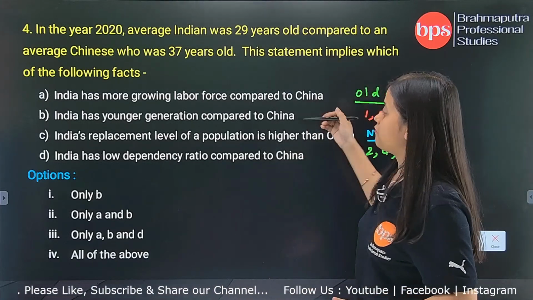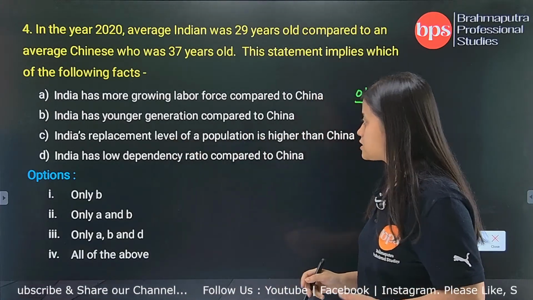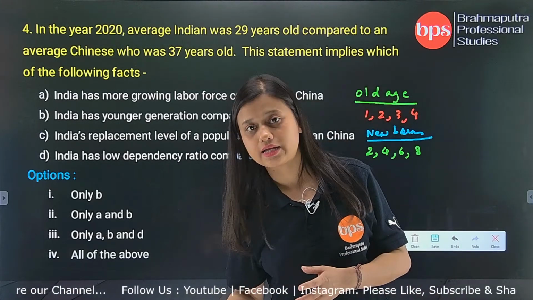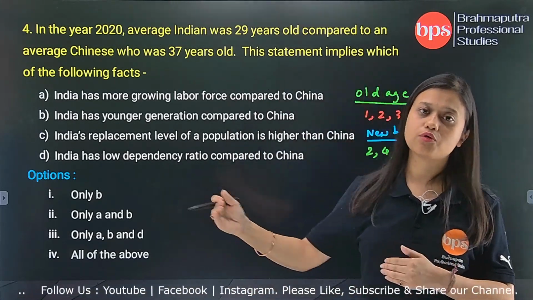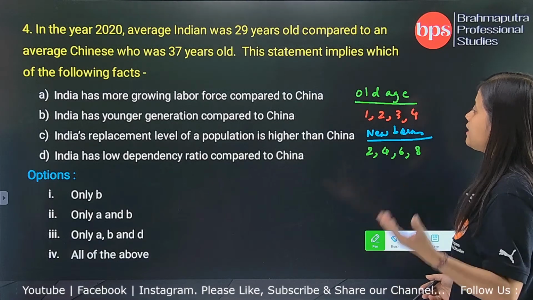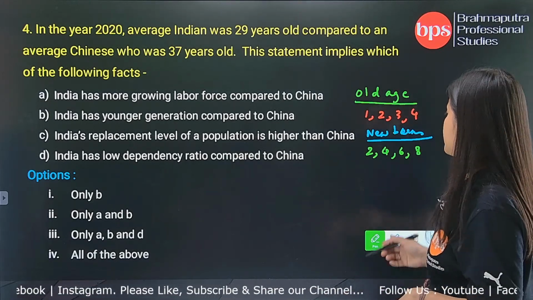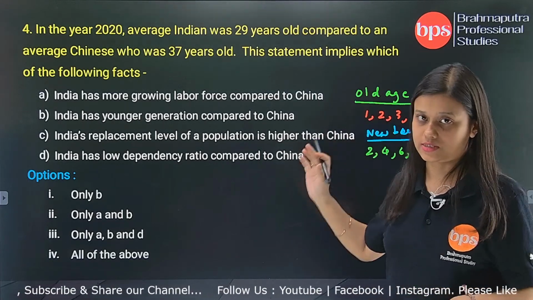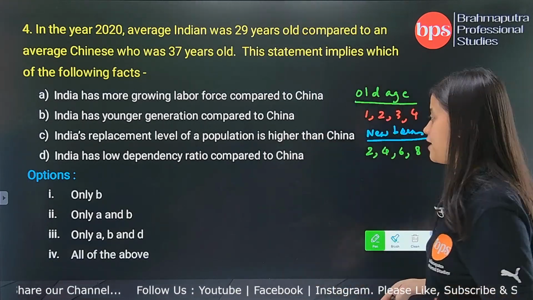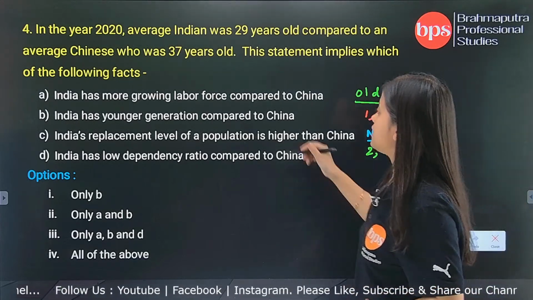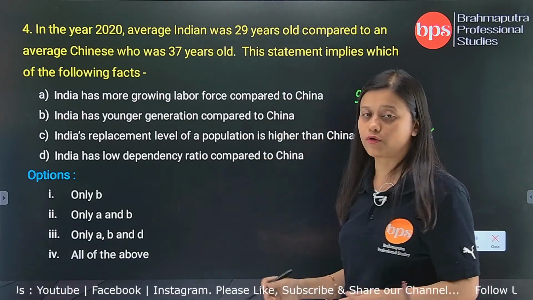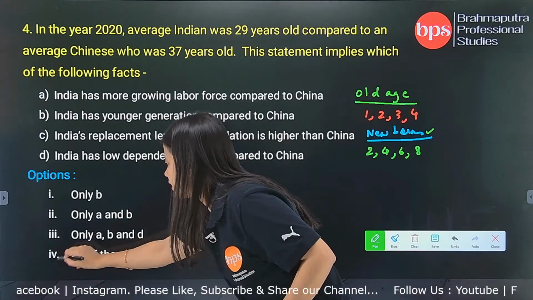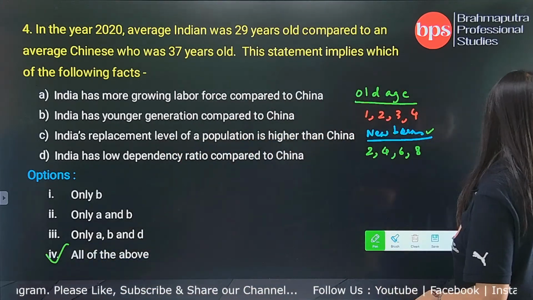So from this statement we found out that India's replacement level of population is also higher than China, because India has more number of younger population. And why does India have more number of younger population? Because India has more number of newborns compared to the old ones, those who have died. So now we have seen that A, B, D and C have all corresponded, so we can say that all of the above option is correct.